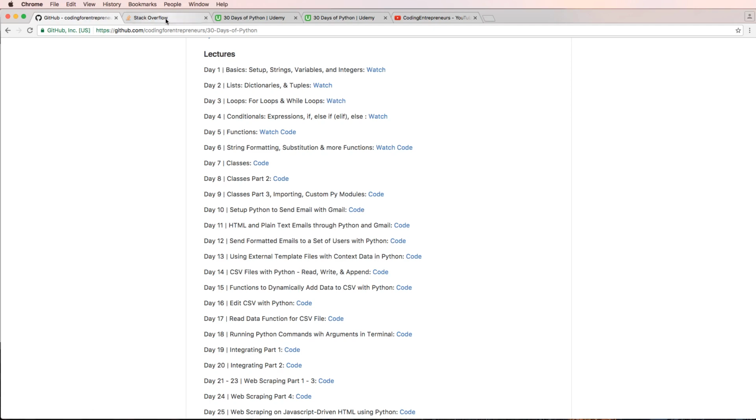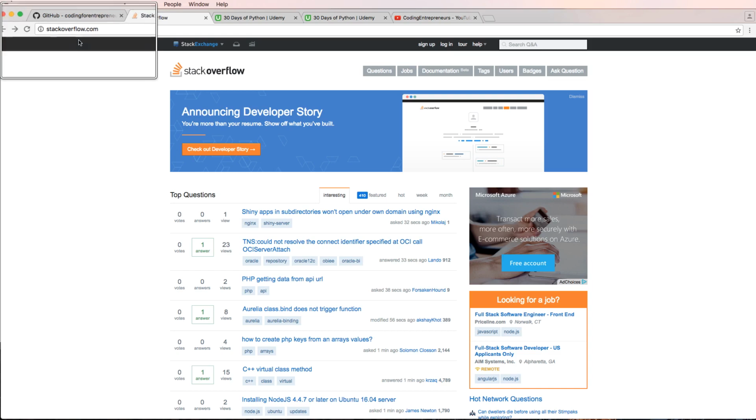Now, the next place to look is Stack Overflow. So stackoverflow.com is a place where just general professionals ask and answer questions. A lot of beginners do as well, but professionals also do this, where it's like a social way to get problems solved on a variety of programming languages, let alone just Python.